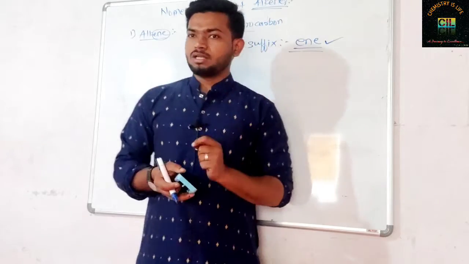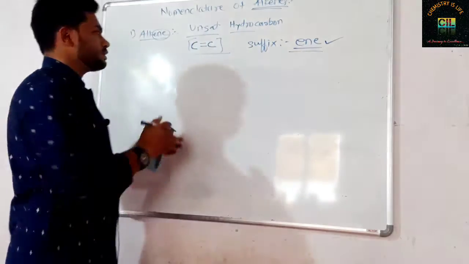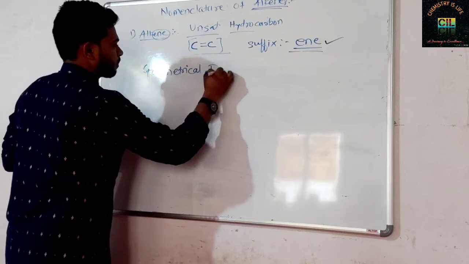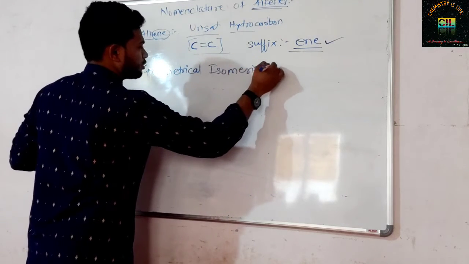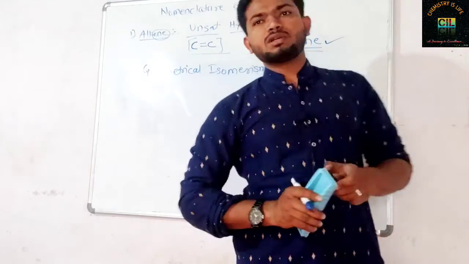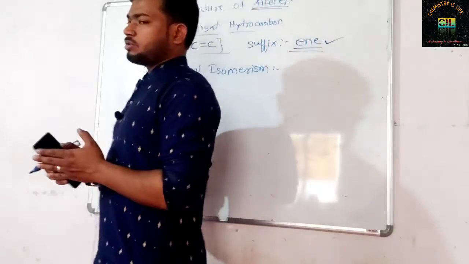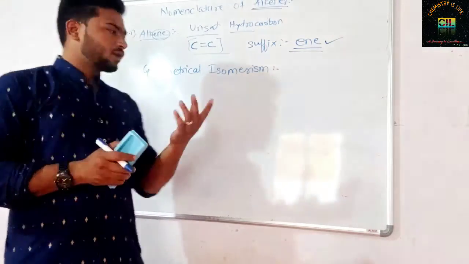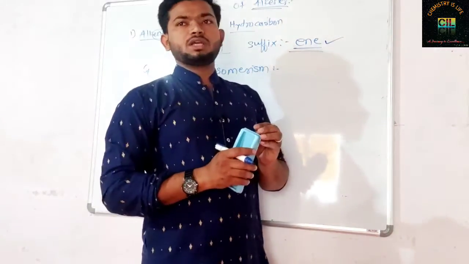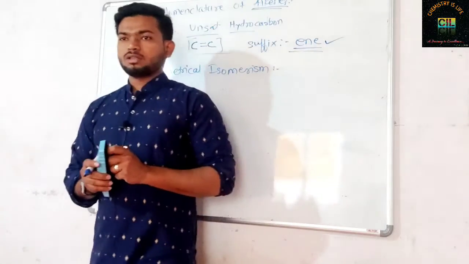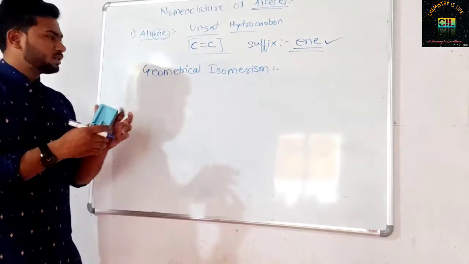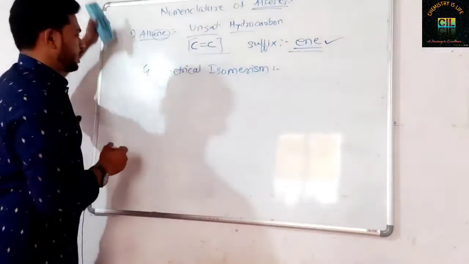So these are the isomers of each other. Now in case of alkene, there is one type of isomerism, that is geometrical isomerism. The name of the isomerism is geometrical isomerism. What happens in this isomerism? Isomerism means both the structures will have the same molecular formula. If I draw two structures here, they will have the same molecular formula, but they have a different arrangement of atoms in space. Suppose I will give you an example.